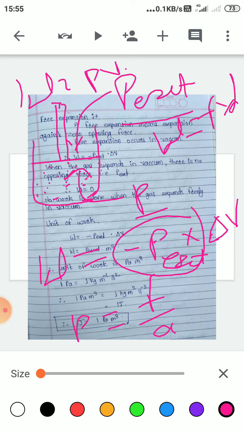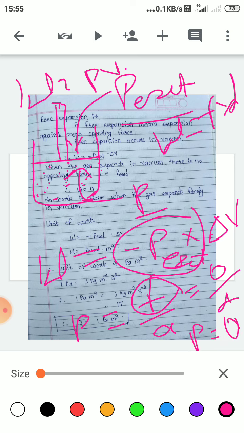Now when this F is equal to 0, that means the opposing force is equal to 0, then the ratio 0 upon A will become 0 and therefore P is equal to 0.